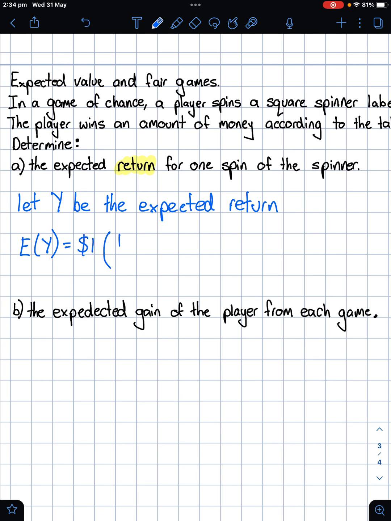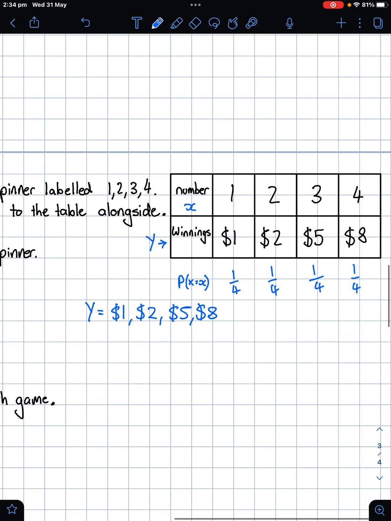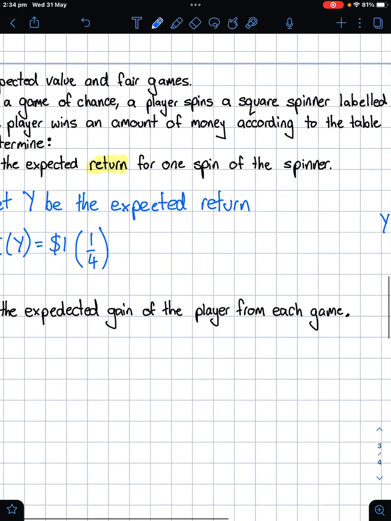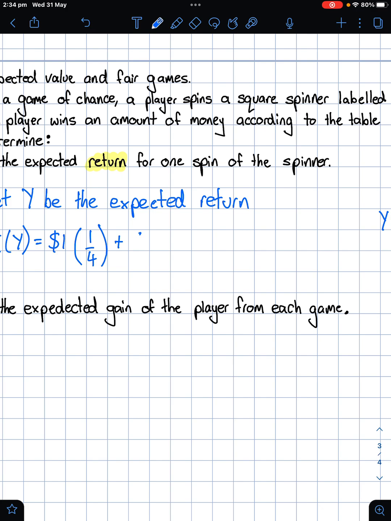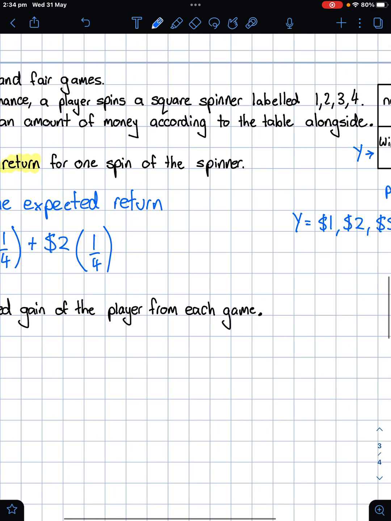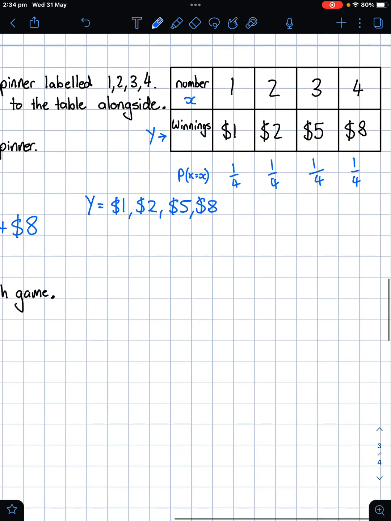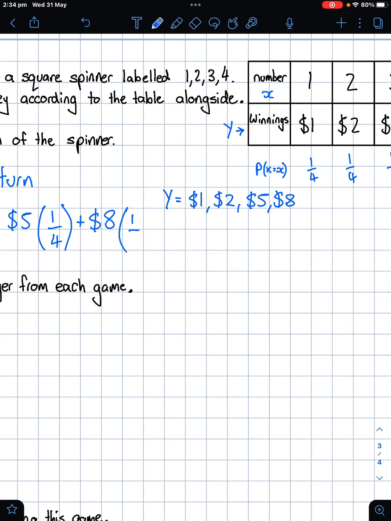And so our expected value of return is going to equal $1 and a quarter chance of spinning a 1, that was this top one here, plus $2 and a quarter chance of that happening too, plus $5 and a quarter chance of that happening, plus $8 and a quarter chance of that happening as well.